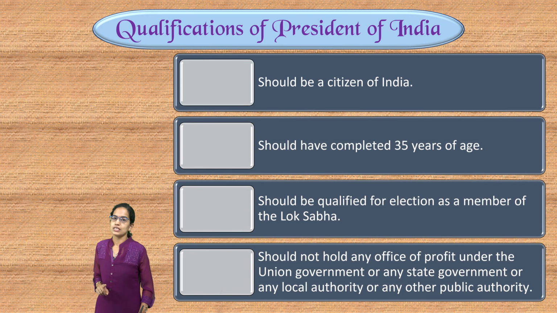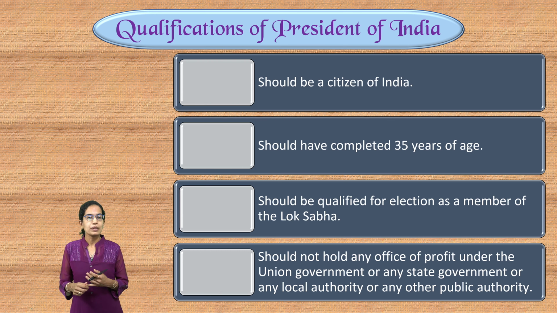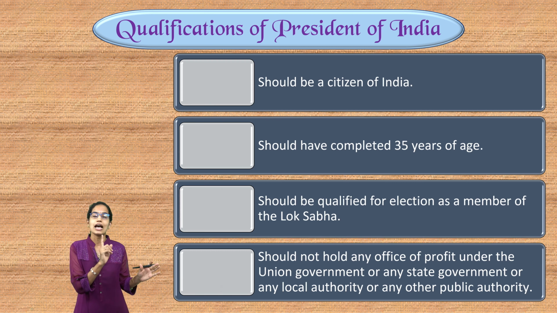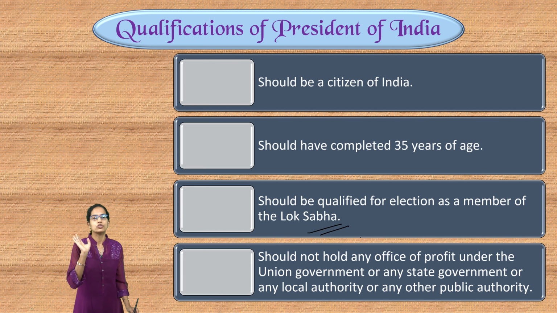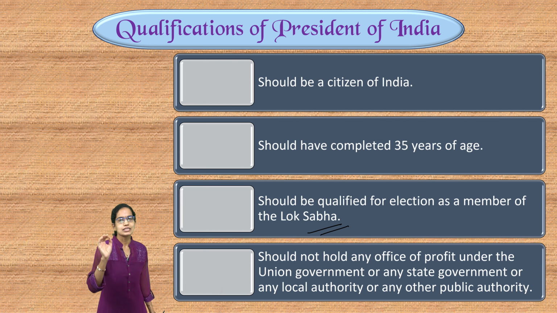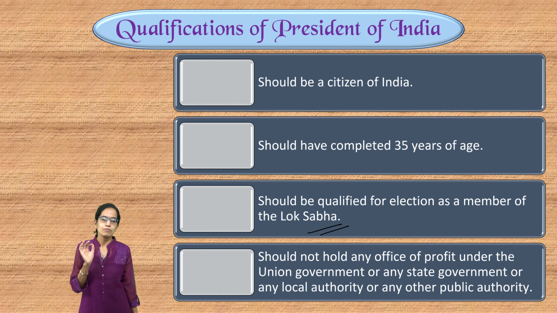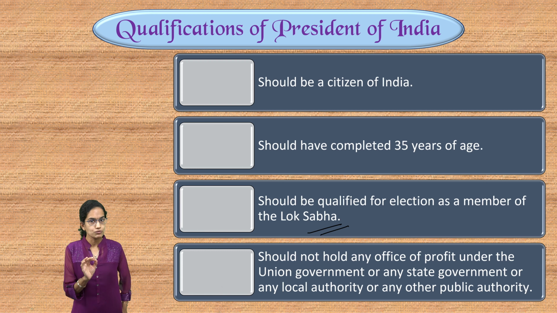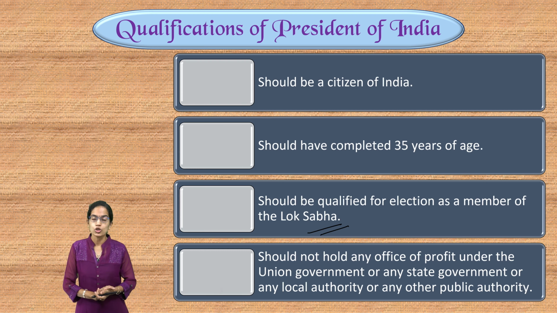The first qualification is definitely that the president should be a citizen of India, must have completed 35 years of age, should be qualified for election as a member of Lok Sabha. Important to note here, it's member of Lok Sabha, and should not hold any office of profit under state, center or local authorities. The oath for the president is administered by the Chief Justice of the Supreme Court in India.